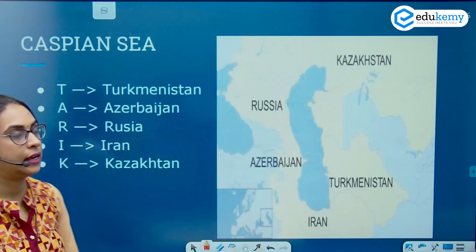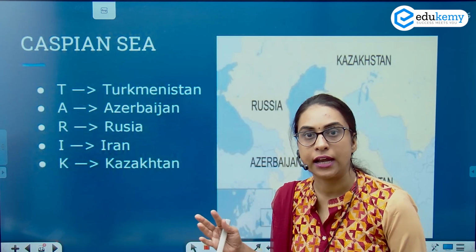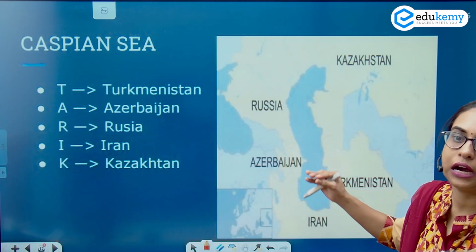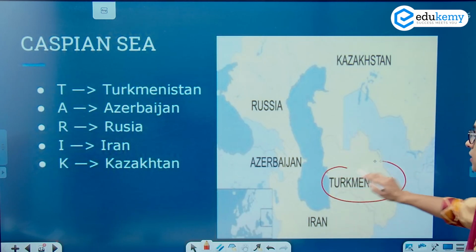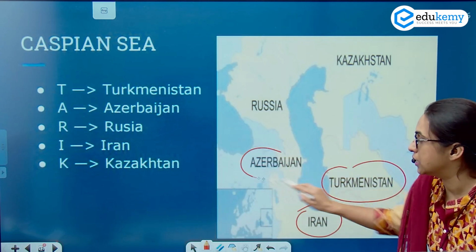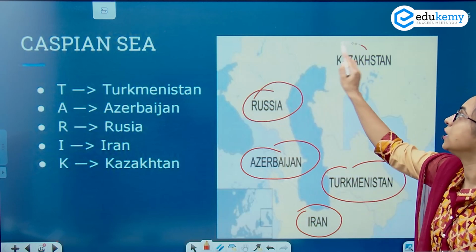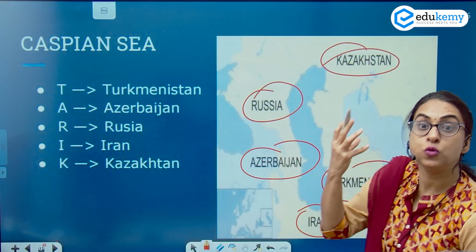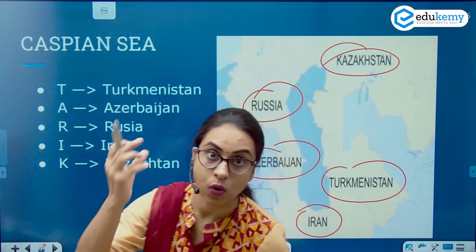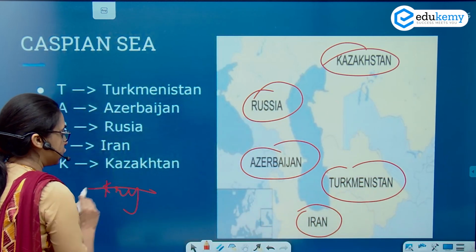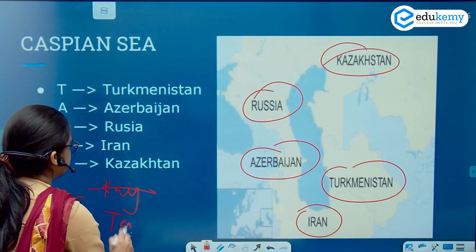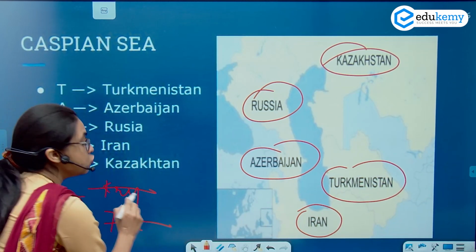If we look at the Caspian Sea, it stands for Tariq, T-A-R-I-K. Here Tariq is Turkmenistan, Iran, Azerbaijan, Russia and Kazakhstan. Which country is not there? It is not Kyrgyzstan.